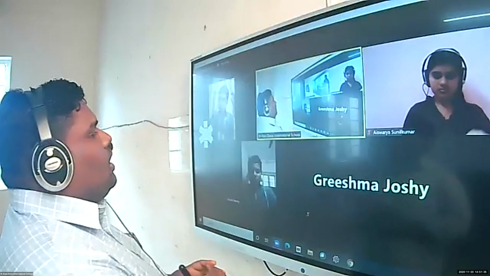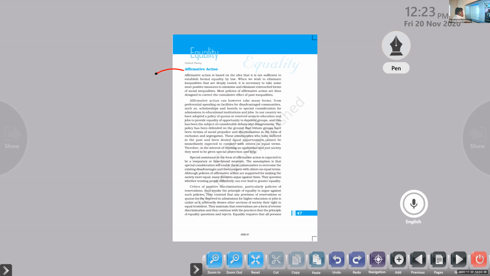Here the government is taking steps by giving preferences to different types of people to make them match with the people living in the mainstream of society. It wants to give different types of support to the people, basically economically and financially backward classes, and the minorities, religious or cultural minorities.